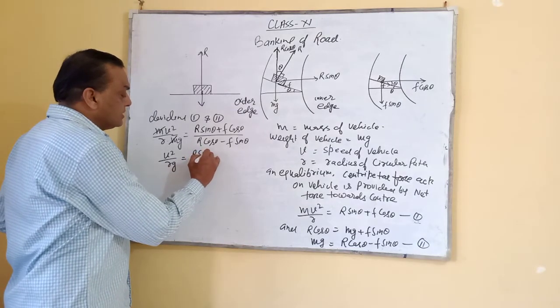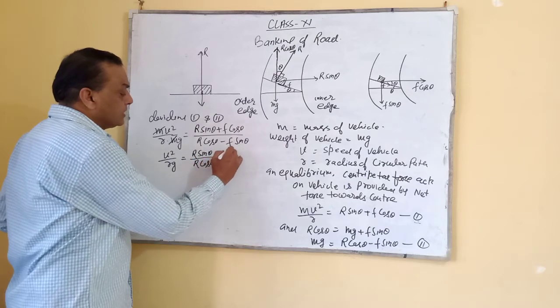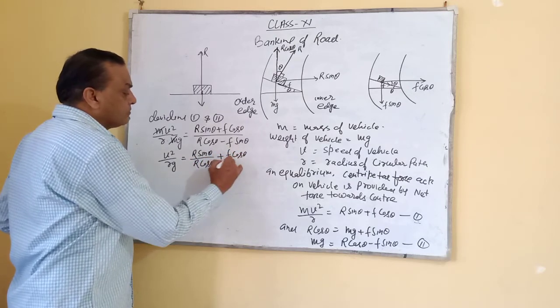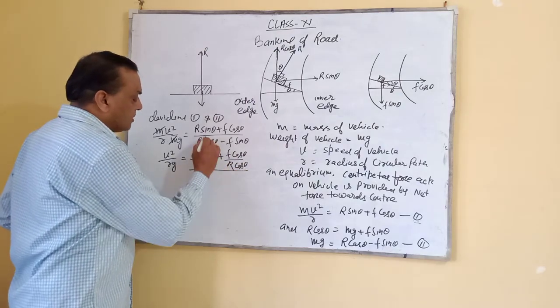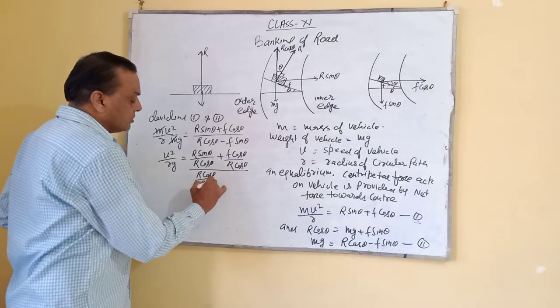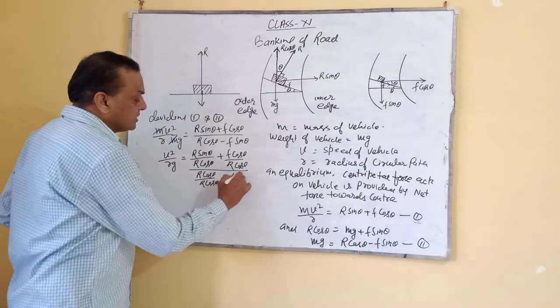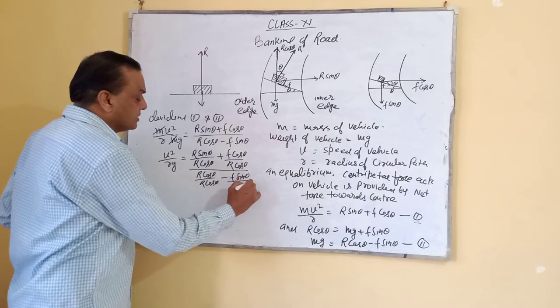R sin theta upon r cos theta plus f cos theta upon r cos theta, upon r cos theta upon r cos theta minus f sin theta upon r cos theta.